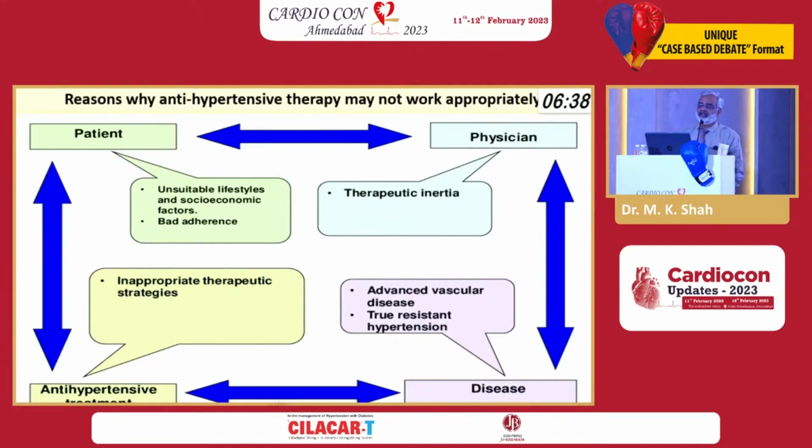What are the reasons why they are not controlled? There are fourfold reasons. It could be patient related, physician related, therapy related or disease related. Patient related factors, we need to find out whether his lifestyle is optimal or not and whether he is adherent or not. And if he is not adherent, which most probably he is not, what are the reasons and how can we improve adherence? Improving adherence will give you the maximum incremental gain in terms of CV endpoint reduction. Therapeutic inertia by the physician is obviously apparent over here, and the strategies leave a lot to be desired, and that's why the topic of debate today.